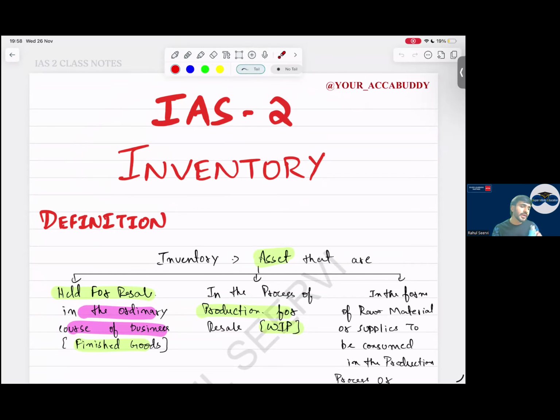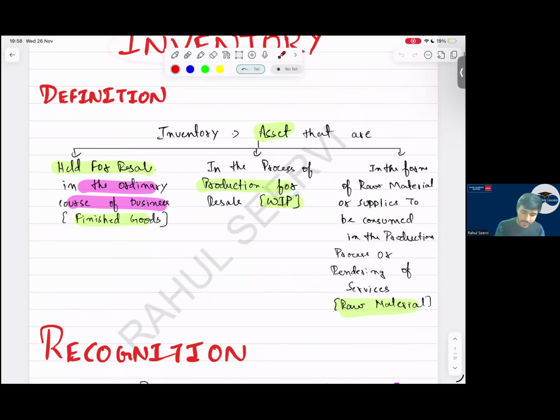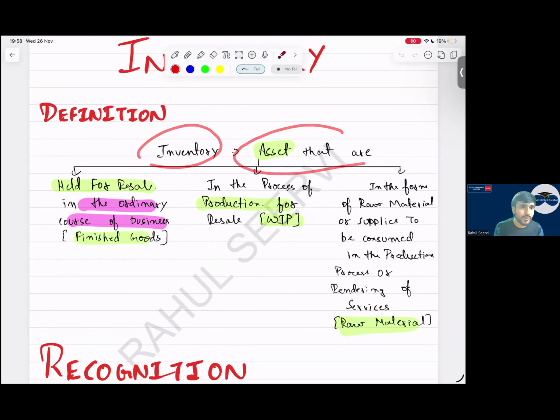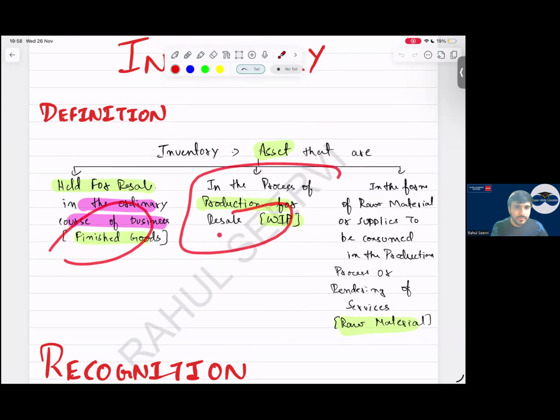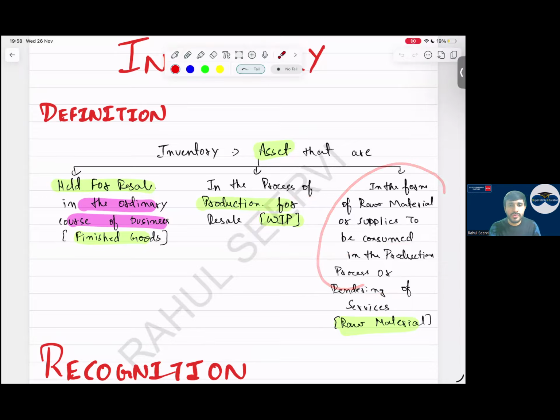Inventory we have already covered in your FA also. We have to understand the basics; it's not required that we understand in detail. What is inventory? Inventory is an asset that is held for sale in the ordinary course of business, that is finished goods; in the process of production for resale, like your work in progress. So finished goods, work in progress, and raw material will be inventory. Why raw material? Because it is used for producing finished goods.